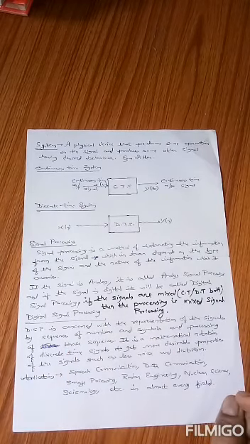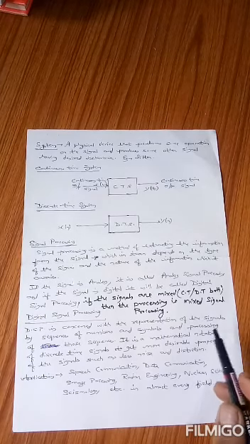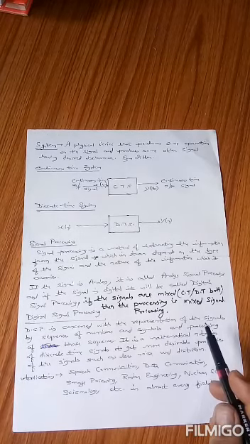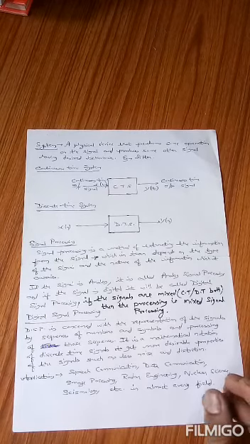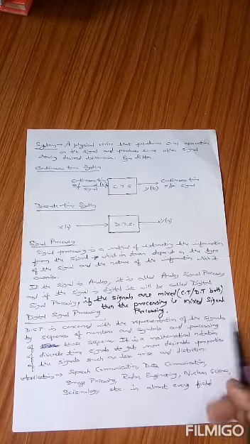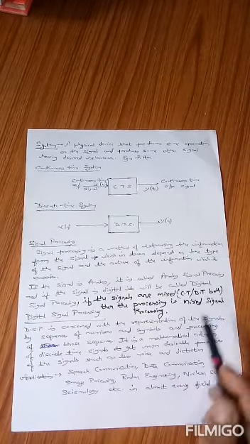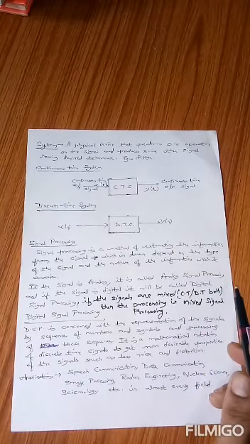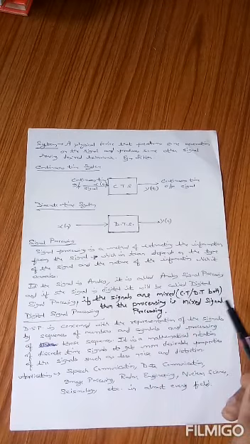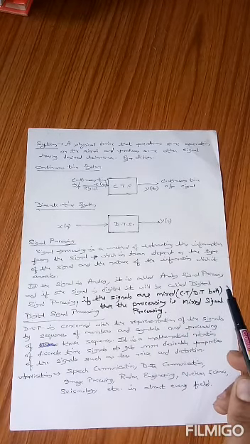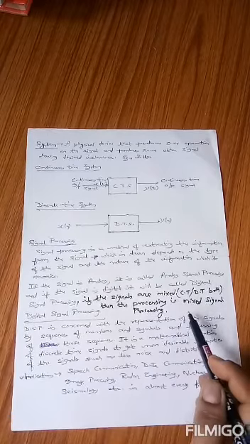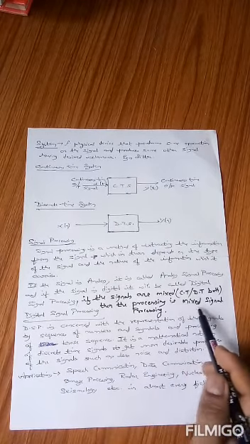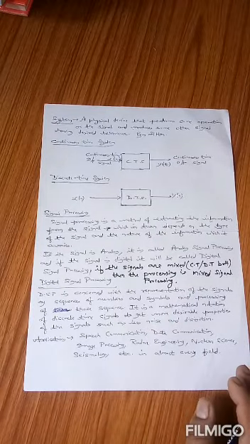Nowadays what we are seeing is that we are going to use both analog and digital signals side by side, and due to that, in today's era we are more interested in mixed signal processing, where both types of signals are used, that is continuous time signals and discrete time signals, or we can say analog signals and digital signals are both used side by side. That's why today we are more interested in mixed signal processing. We'll see what these types of processing are.